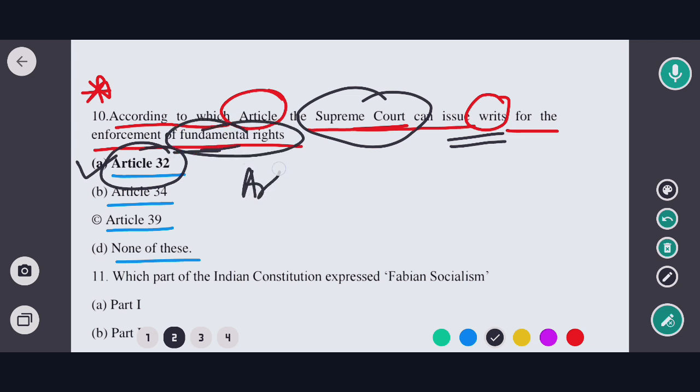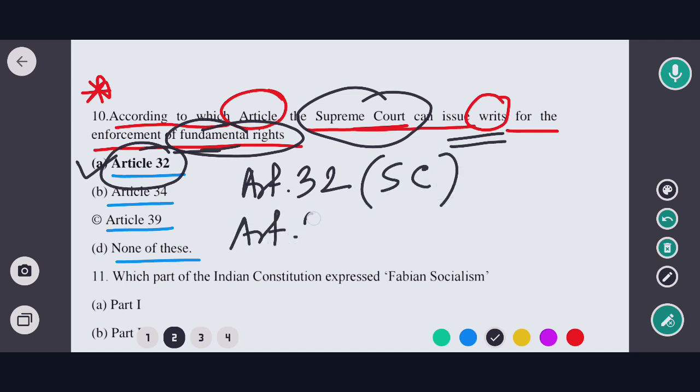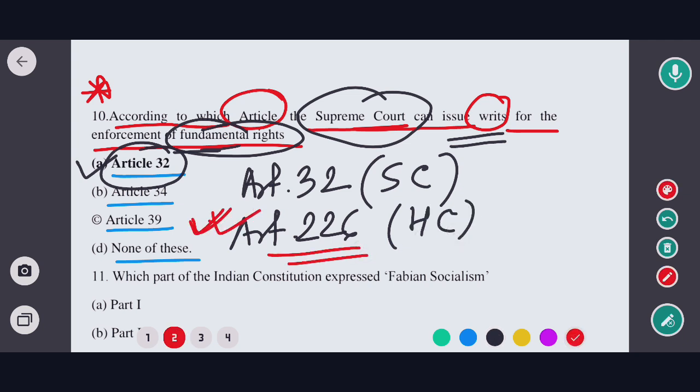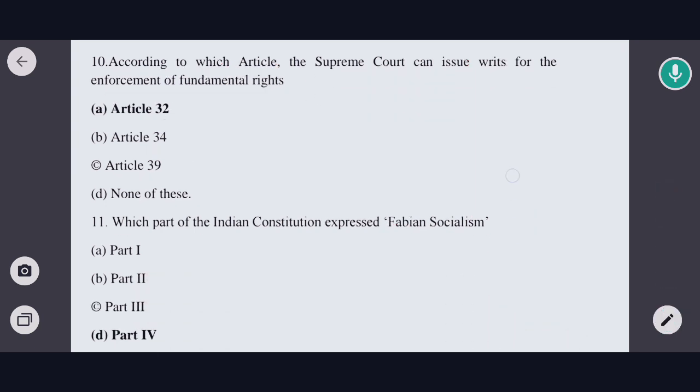So Article 32 is all about the Supreme Court, and Article 226 is all about the High Court. That means under Article 226 of the Indian Constitution, a High Court can issue writs for the enforcement of any fundamental rights. So in this case, the correct option would be option A. Okay, so now moving to the next question.